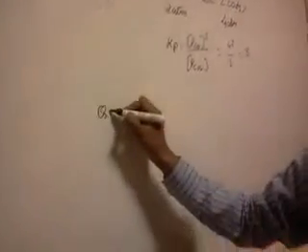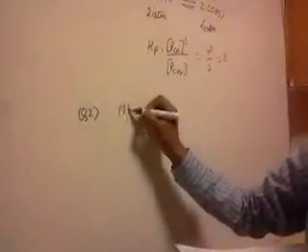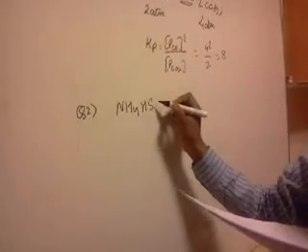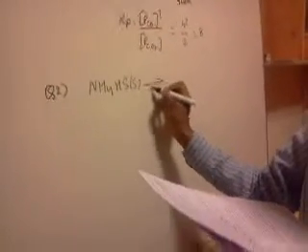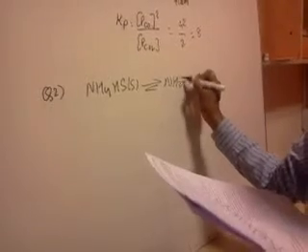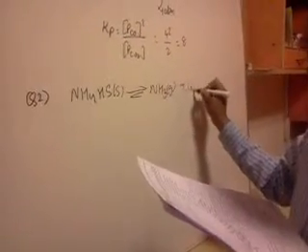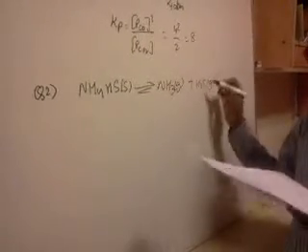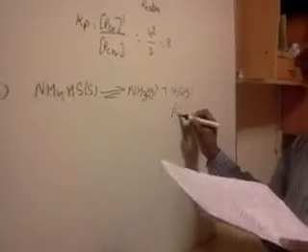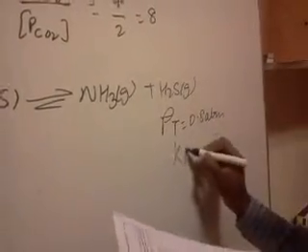Question number 2. Ammonium hydrogen sulfide is in equilibrium with ammonia gas and hydrogen sulfide gas. The total pressure at equilibrium, PT, is found to be 0.8 atm. I need to find the Kp for this reaction.